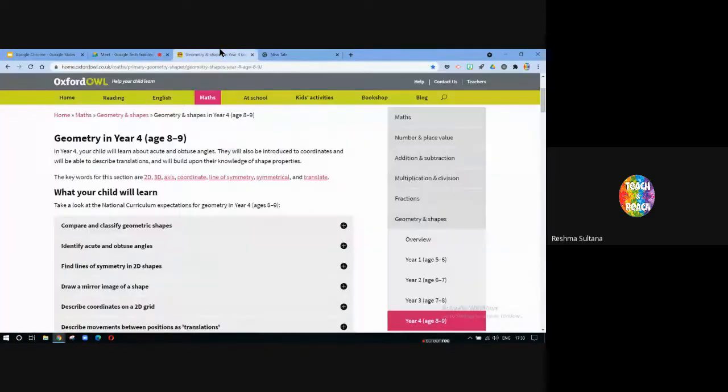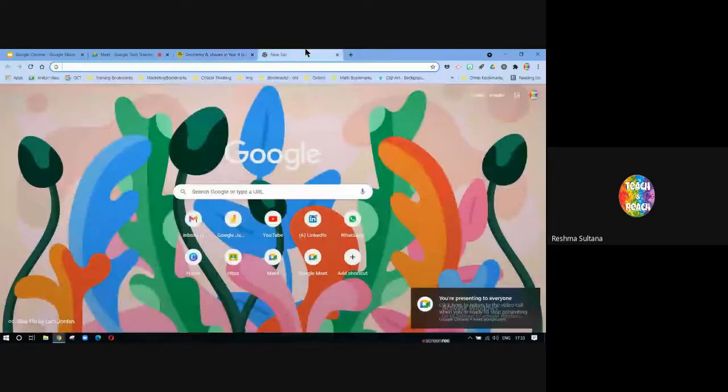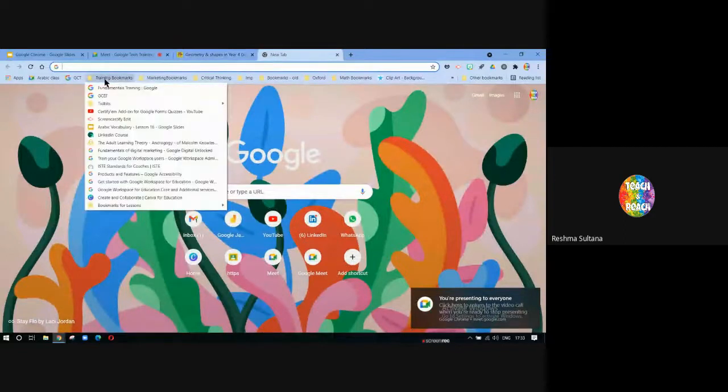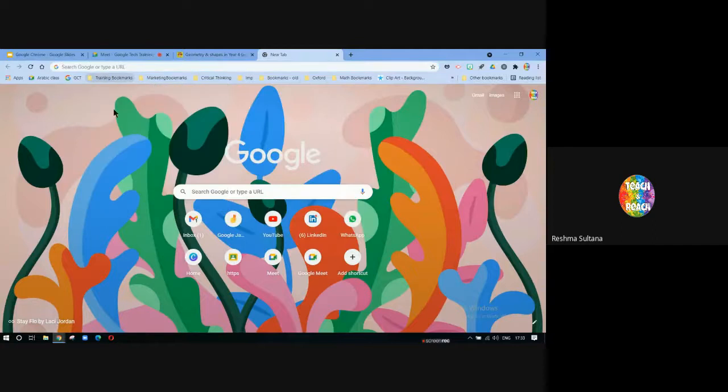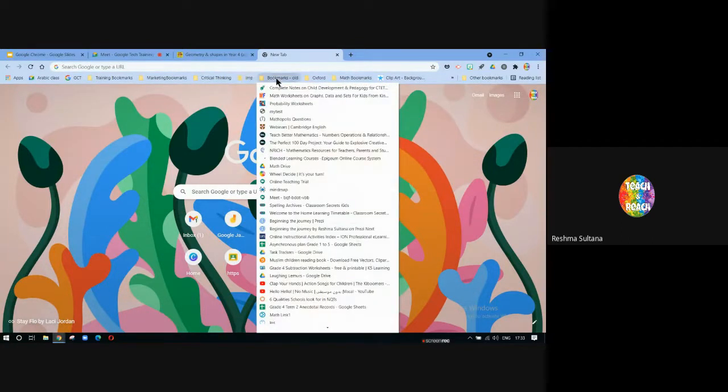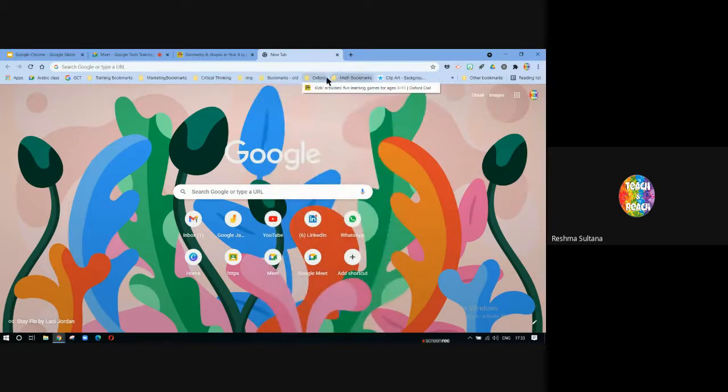Now, you must have created a lot of bookmarks. Now, like me, you have folders, and inside that, you have other folders or other bookmarks. In each folder, I have some other bookmarks. With so many bookmarks, I might be overwhelmed, thinking, how am I going to find the bookmark that I wanted? So we have an option to manage the bookmarks.